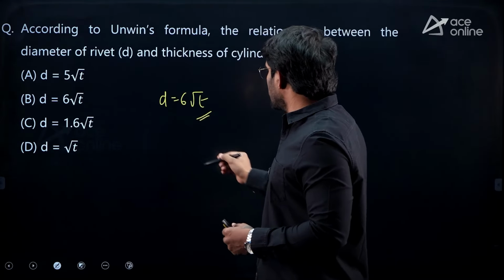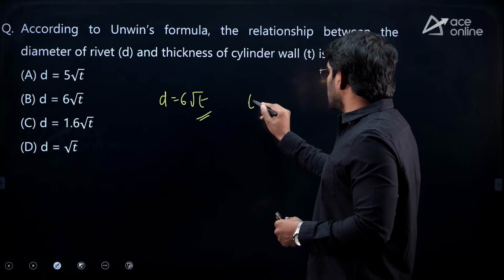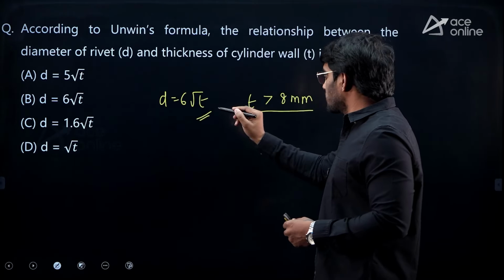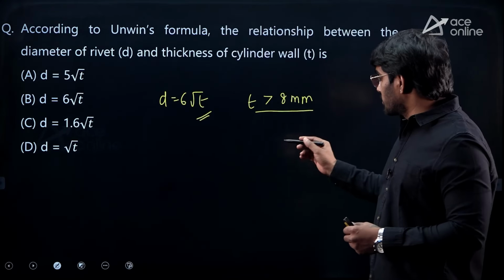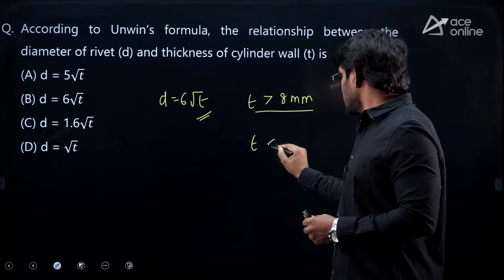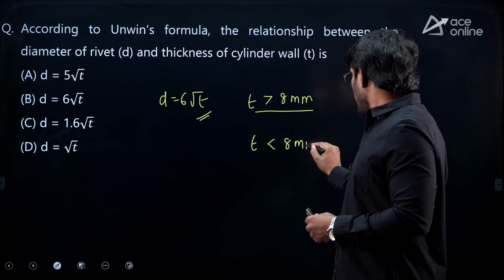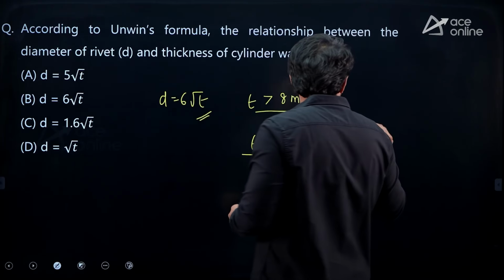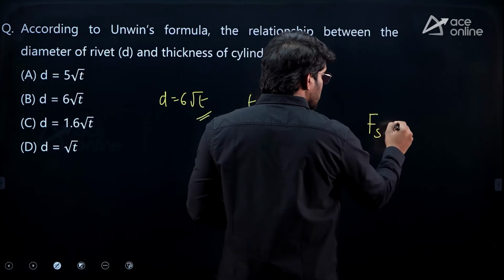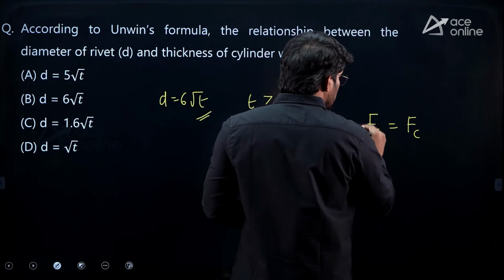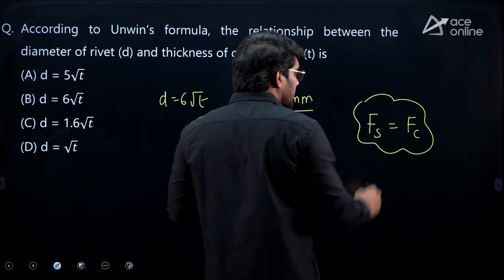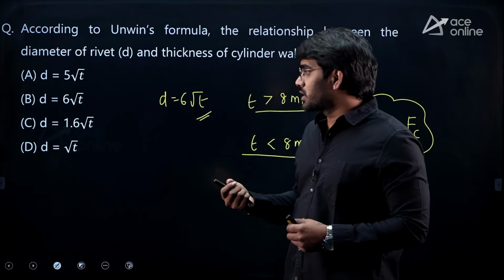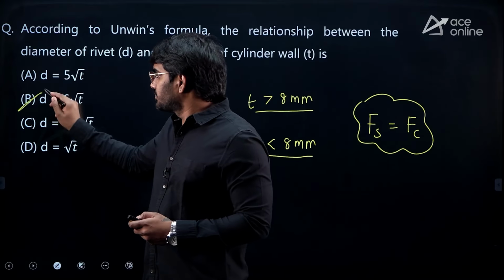And here in this equation, we know that the thickness has to be greater than 8 mm. If thickness is greater than 8 mm, then only we need to make use of this simple relation. If thickness is less than 8 mm, we generally make use of the strength equations, where the shear strength is equal to the crushing strength. Using this, we identify the nominal diameter required for a given thickness of plate. So here the answer is B.